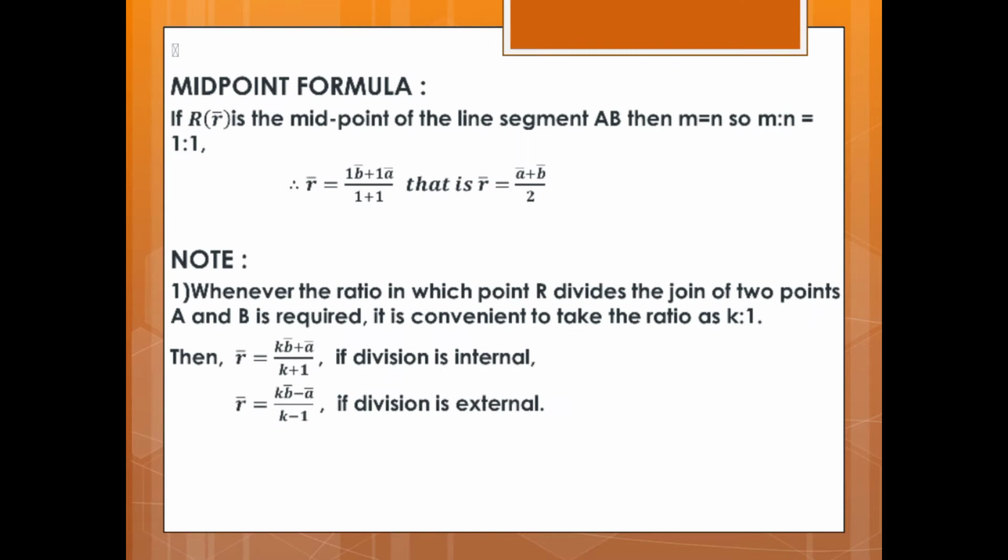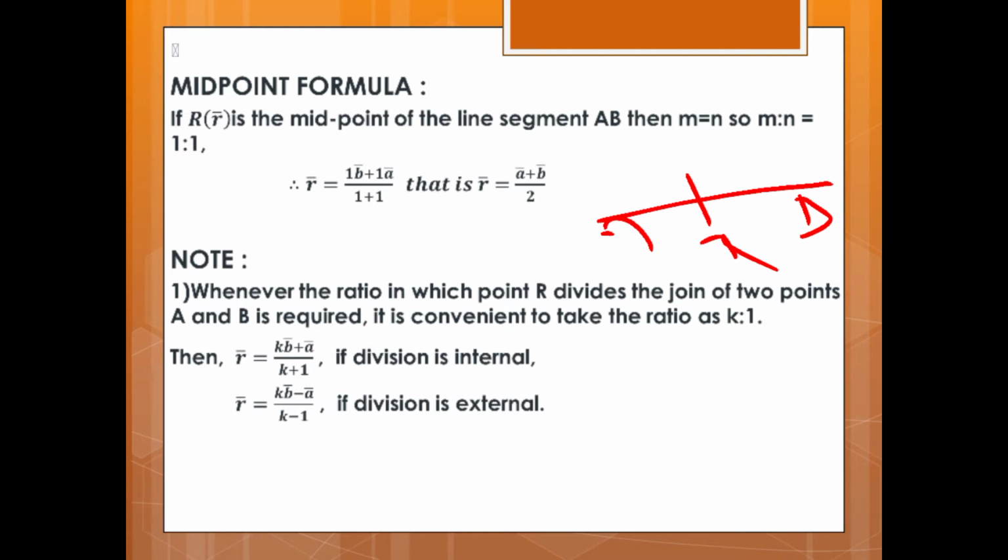Now the midpoint formula. Midpoint formula means, see, if AB is a segment and R divides AB so that AR is equal to RB. Okay, R makes AB into two equal parts. See the definition.